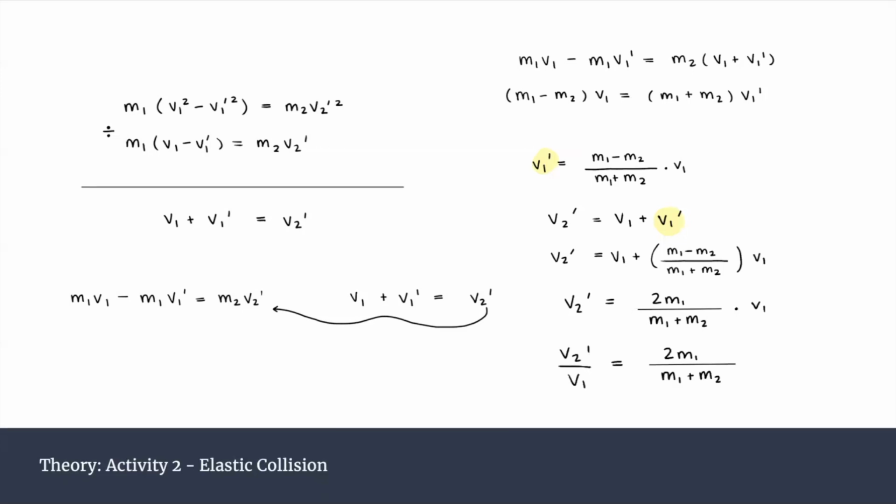Once this equation has been simplified, we are able to conclude that the ratio between the final velocity of cart 2 after the collision and the initial velocity of cart 1 is equal to 2 times the mass of cart 1 divided by the sum of the masses of the carts.